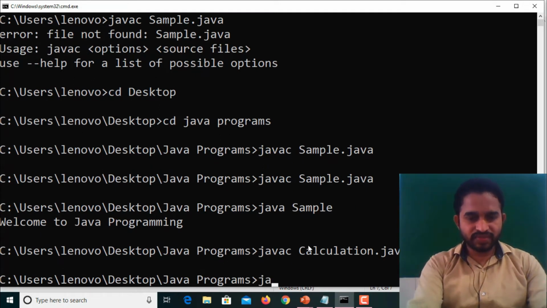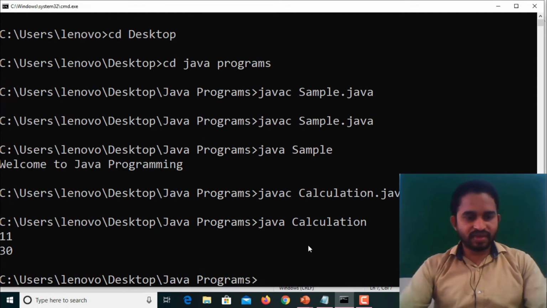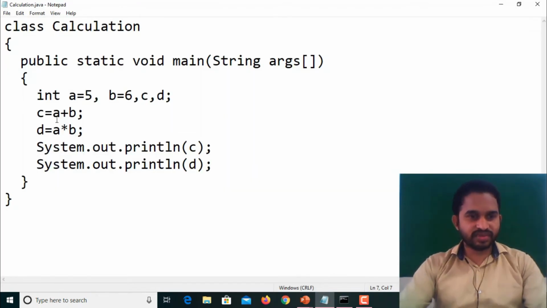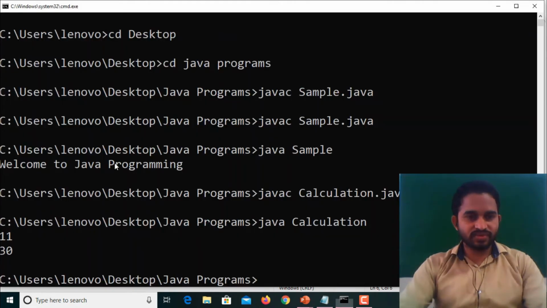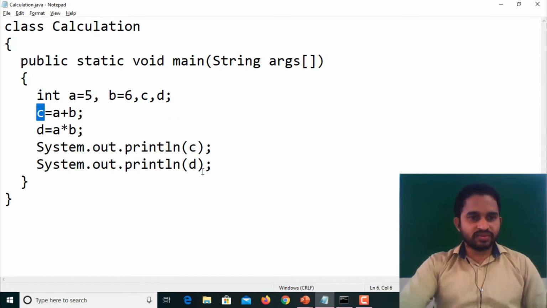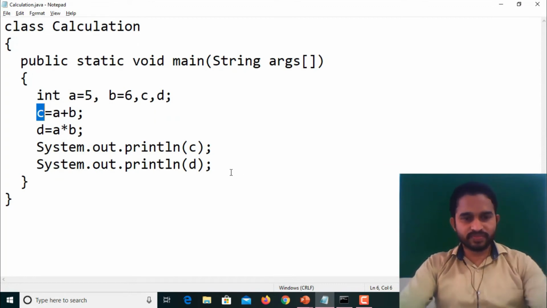Next we go for execution. So Java Calculation. What is the result here? 11 and 30. Why? Because here 5 plus 6 equals 11, and 5 times 6 equals 30. So this is about the next program about calculation. Note down this one. Next we go for one more program.